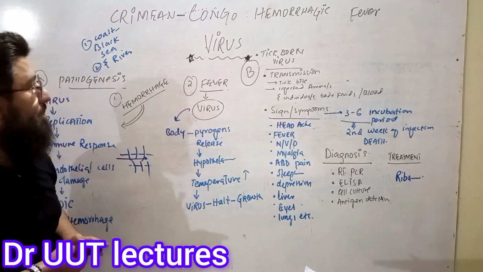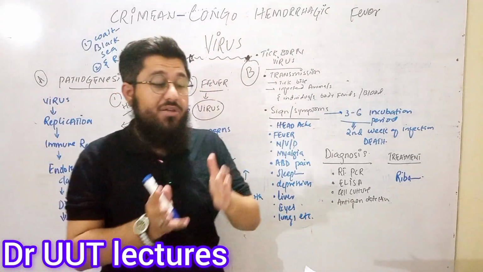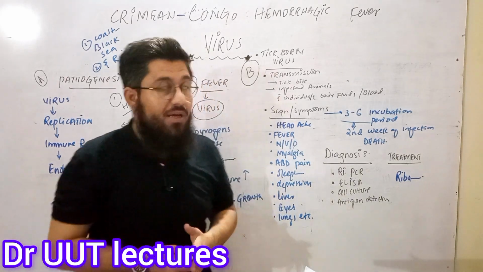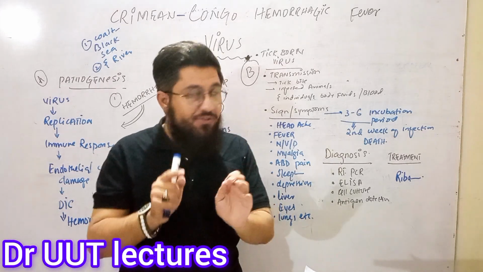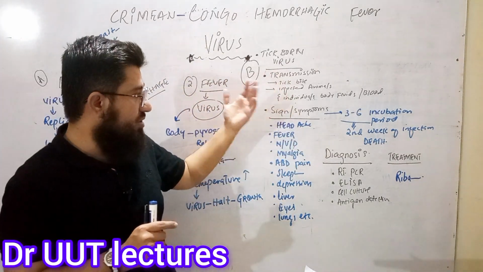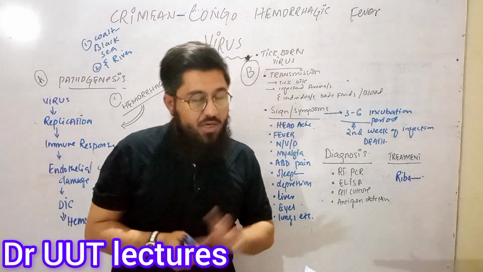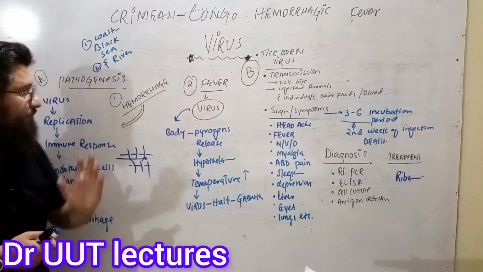Now let's come towards the pathogenesis of the virus: how this virus is causing the hemorrhage, or the severe type of bleeding, and how it is causing the fever. First, let us know that. After that, we will talk about the signs and symptoms, the treatment, the transmission, the diagnosis, etc. Okay, so now let's come towards the very first point, the pathogenesis of this particular virus.